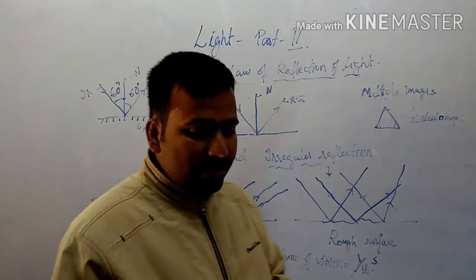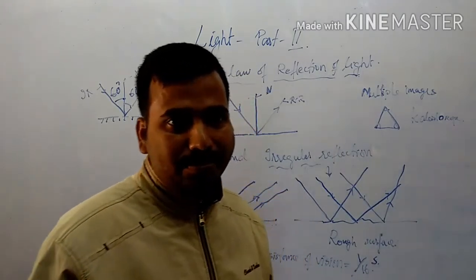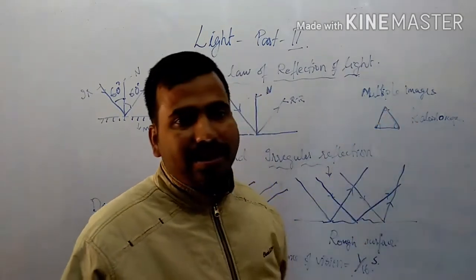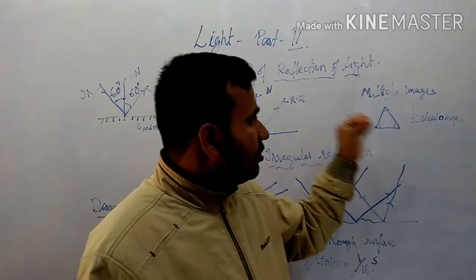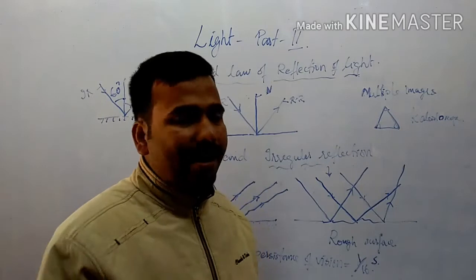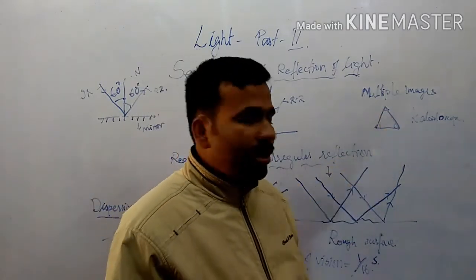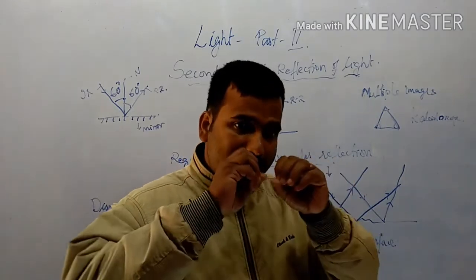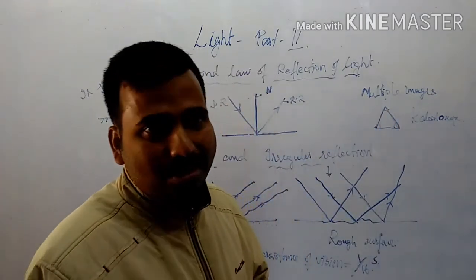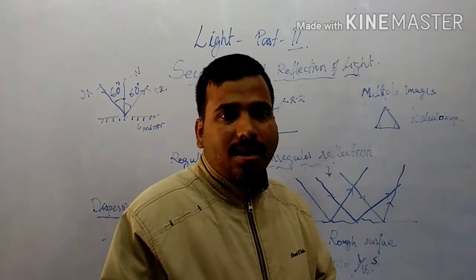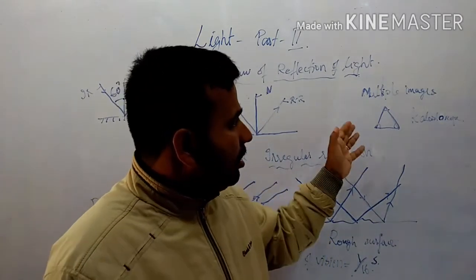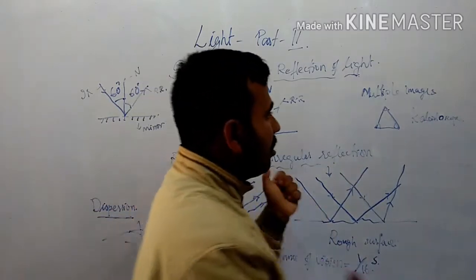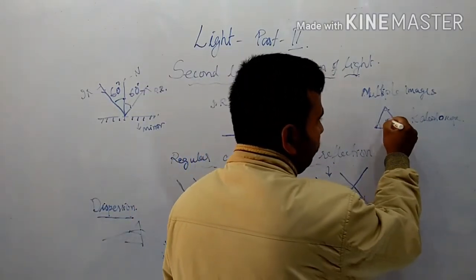You might have seen an instrument called a kaleidoscope, which is prepared by inclining three mirror strips perfectly at 60-degree angles. If you place pieces of colored bangles in this kaleidoscope and view from the top, you will see multiple images of those pieces. So what is happening? Suppose you place an object at this particular point.